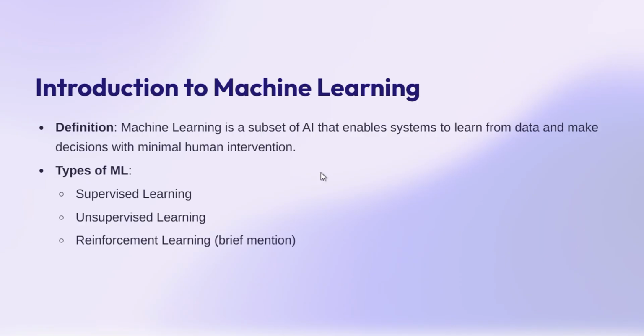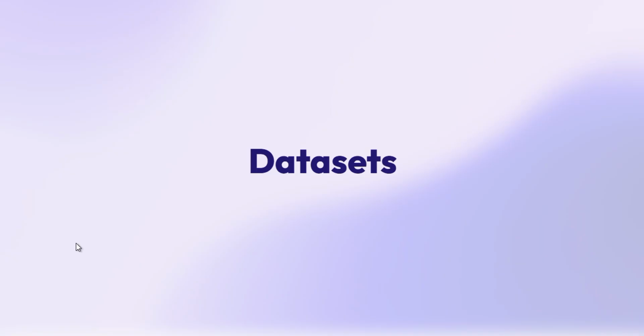Now, in types of machine learning, we are going to include three types: supervised, unsupervised, and reinforcement learning. Before we start with the types, I would like to introduce you to datasets, one of the most important parts of machine learning. We'll be working with them at every single step. They are the core; without them, we can't train a model.